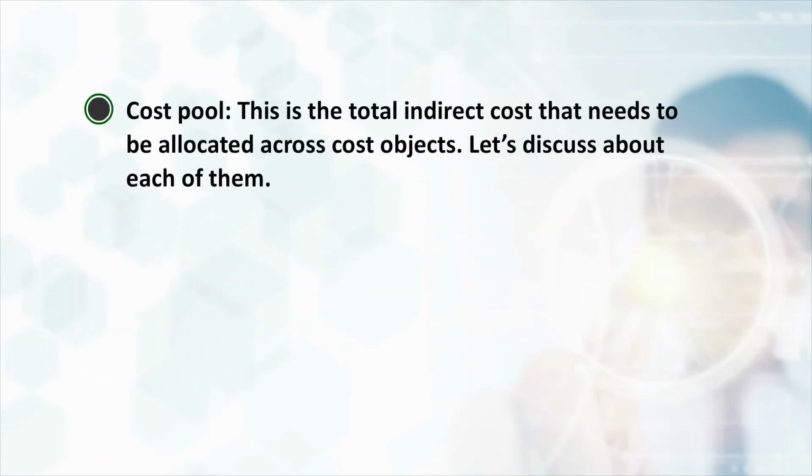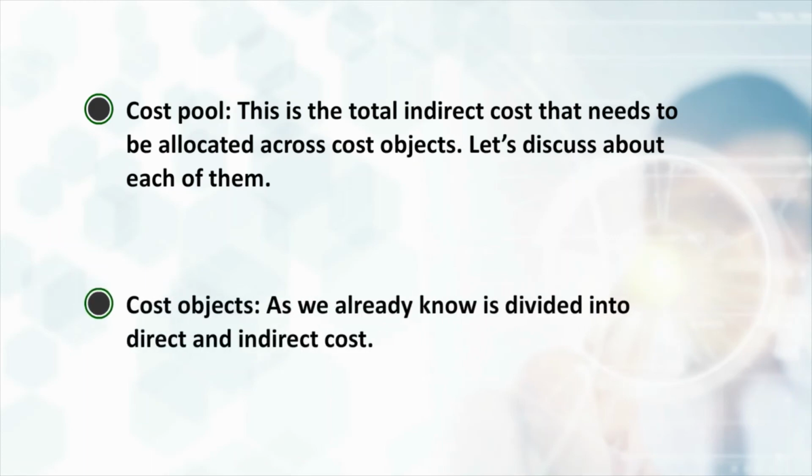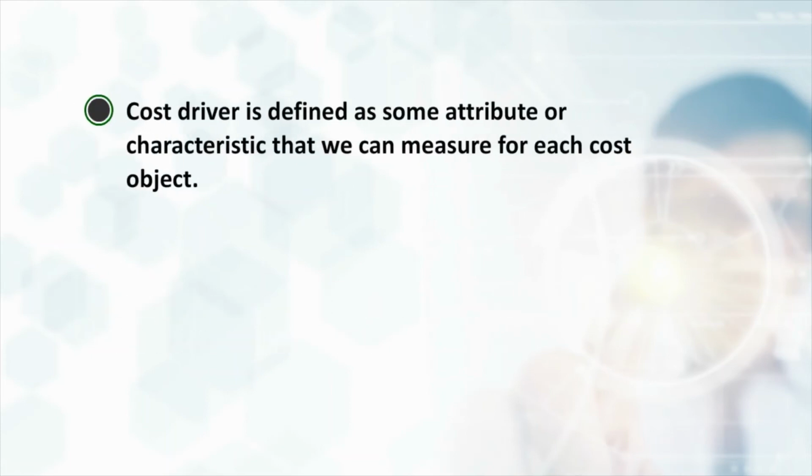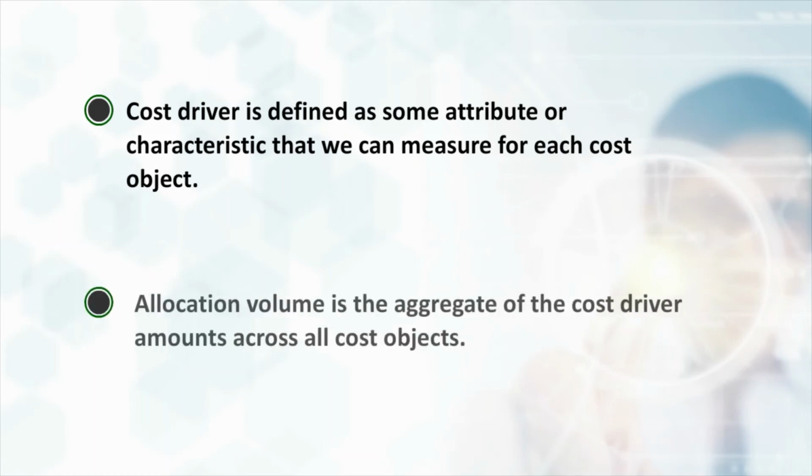Cost pool. This is the total indirect cost that needs to be allocated across cost objects. Cost objects, as we already know, are the products or services to which costs are assigned. Cost driver is defined as some attribute or characteristic that we can measure for each cost object.